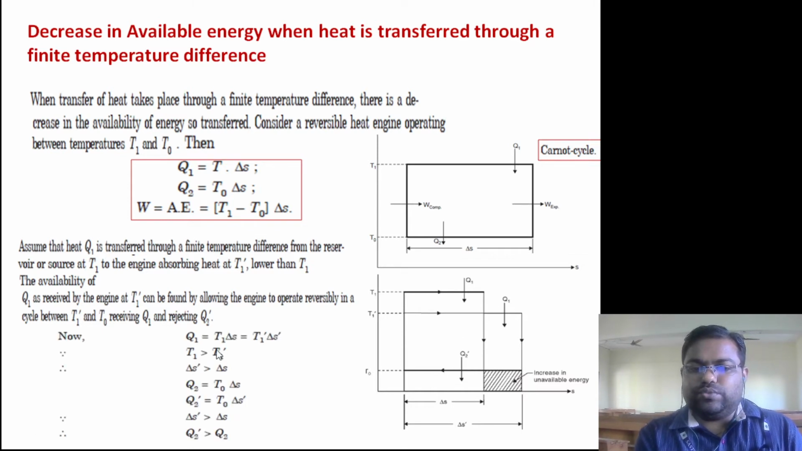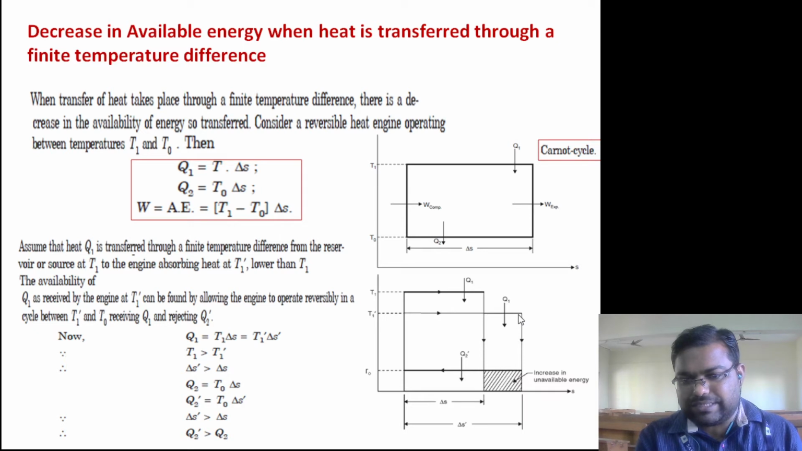So we can say Q1 is nothing but T1 into delta S. This is the heat which has been supplied from the reservoir, and reservoir temperature will not change. So Q1 is equal to T1 into delta S. Delta S is here, right? This change in entropy of the reservoir. That is also equal to this Q1 because the same heat is getting supplied to this Carnot cycle, right?